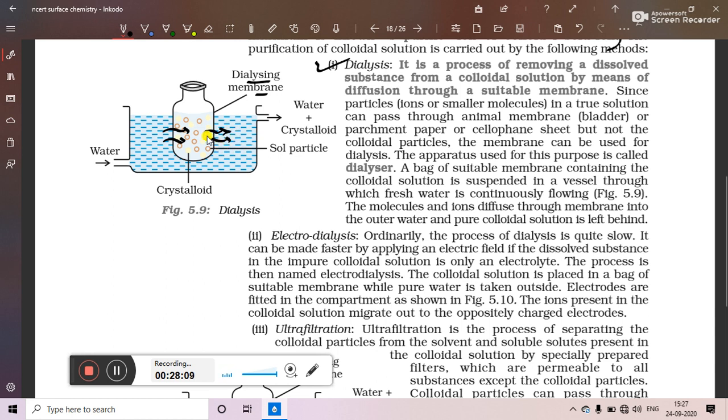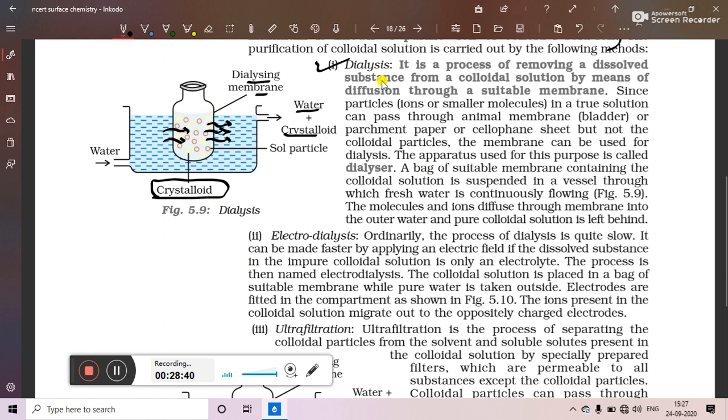So whatever impurities are there inside the colloidal sol will be taken away by water through the membrane, and afterwards water along with the impurities will come out of the vessel. These impurities are also known as crystalloids. So water will take out all the unnecessary impurities or crystalloids from the colloidal sol. In that way the colloidal sol can be made pure.